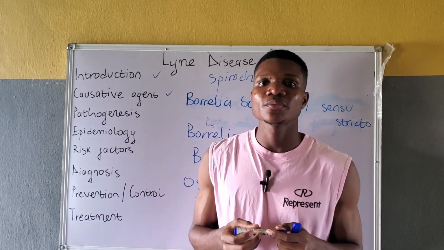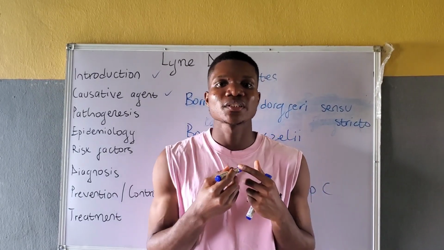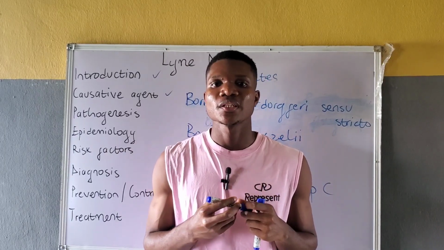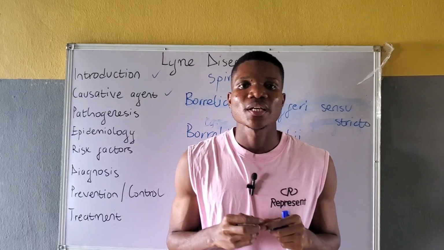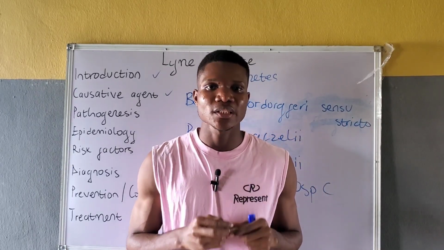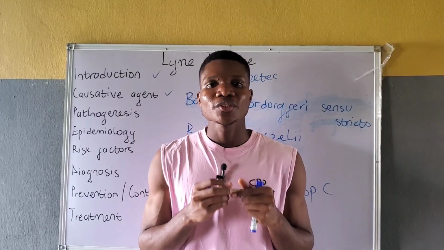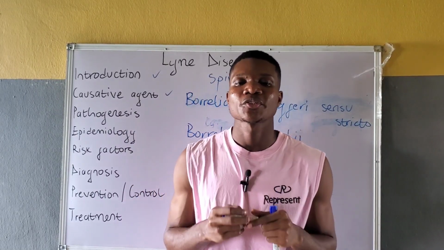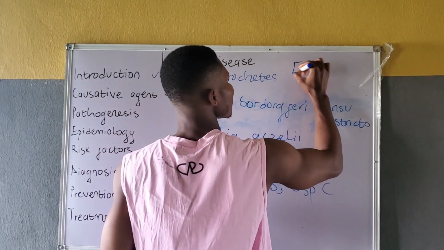During the blood meal, the Borrelia species migrates from the midgut of the tick to the salivary gland, and from the salivary gland, the pathogens are deposited on the human skin. Once in the human skin, the pathogens undergo local multiplication, and this leads to the formation of what is known as an erythema migrans.